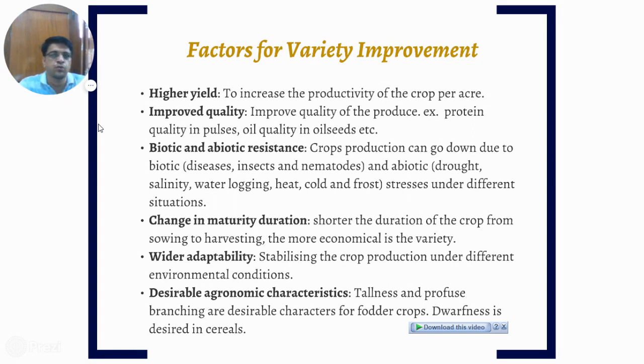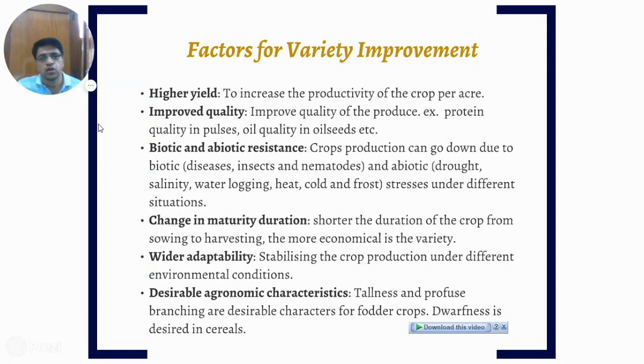We want to improve this production so that instead of 10 quintals we can get at least 20 quintals, so that we can increase our income. Second one is improved quality, so that we can get a better quality of the product, for example, protein quality in the pulses, and oil quality in the oil seeds like linseed or mustard.